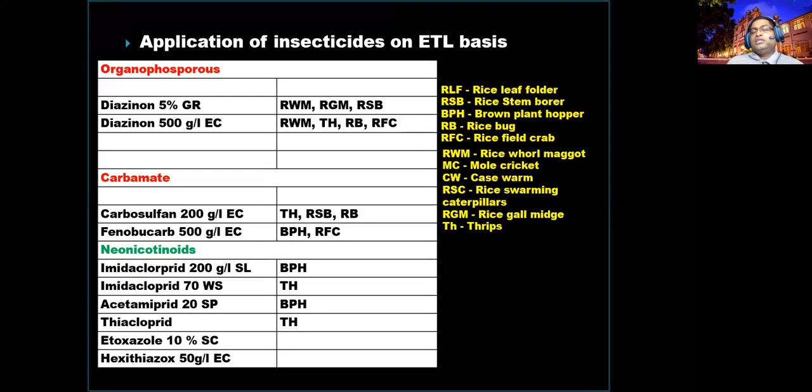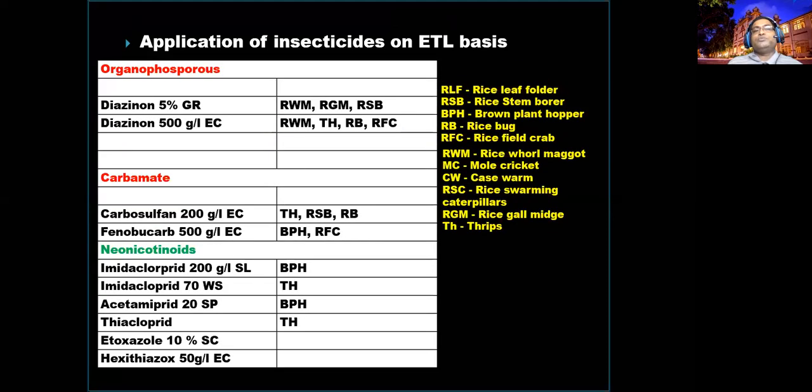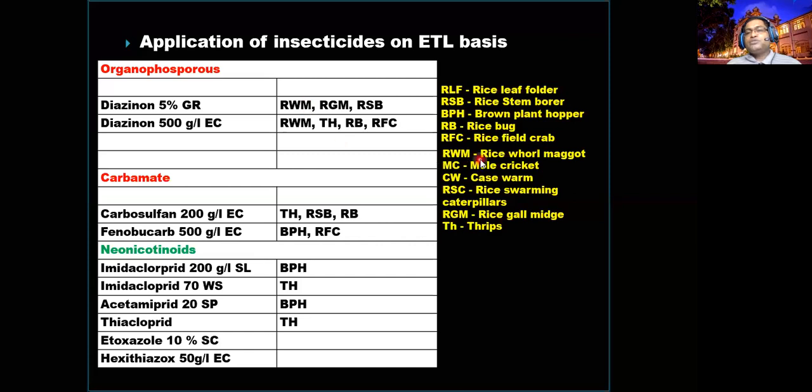If these other aspects are not working, you can go for an insecticide. These are the insecticide groups recommended for paddy cultivation in Sri Lanka. The first group is organophosphorus: diazinon 5% granule, diazinon 500 gram. This is the pest name; the shortened forms are elaborated inside, right? Here RWM means rice whorl maggot, RGM means rice gall midge, RSB means rice stem borers.